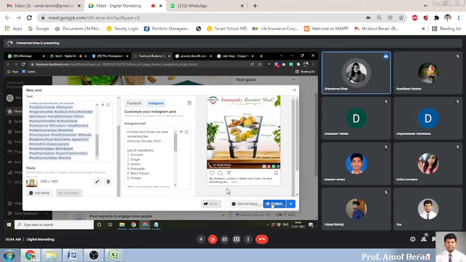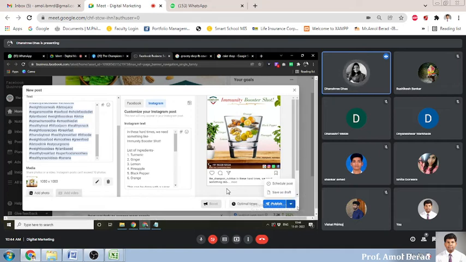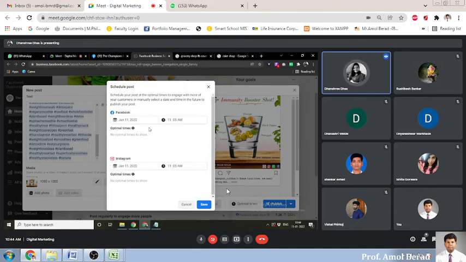So I want to publish this post. I click on this Publish option, and if I want to schedule this post, then I simply click on this drop-down arrow, then Schedule post. Then this pop-up box opens on our screen, and here we can set a date and time. I want to share my post at 11:30 a.m. today.